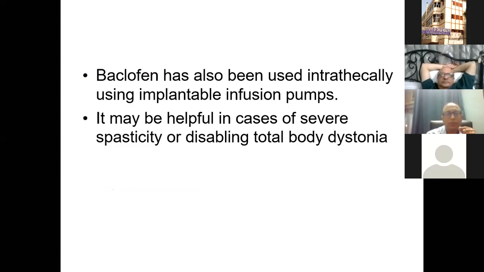Now, baclofen can also be used intrathecally as an infusion pump. But this is a very elaborate process. It needs an expert. It needs lots of money, not only to start it up because it's an operation where you need to put a pump right into the intrathecal space, but also the continuing use of the intrathecal baclofen, which itself is expensive. But of course, where the resources are there, it is used. And I have seen a few patients when I was working at Great Ormond Street Hospital more than 20 years ago. I had seen some patients that were on this pump, and these were reserved for cases of severe spasticity and disabling dystonia.